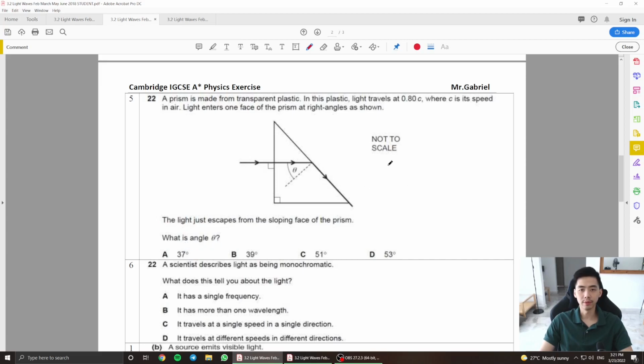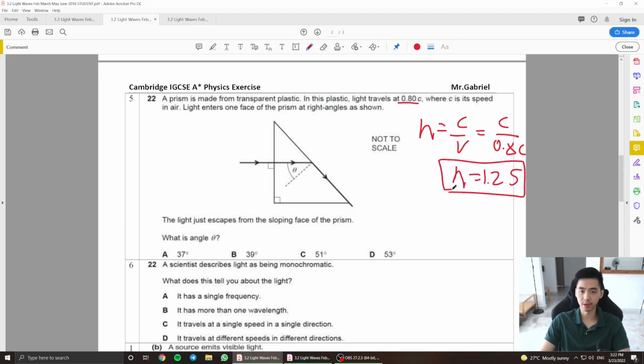Now if you're looking at this question, there are a few components that you need to know. Since they give you the speed of light here, you can use the formula n = c / v, which in this case will be the speed of light in air, which is c, divided by the speed of light in the plastic, which is 0.8c. Press that into your calculator, it is basically 1 divided by 0.8. You'll get a refractive index of 1.25 here.